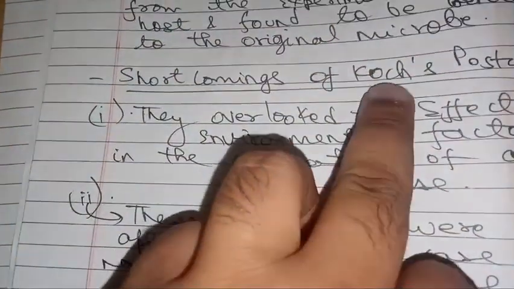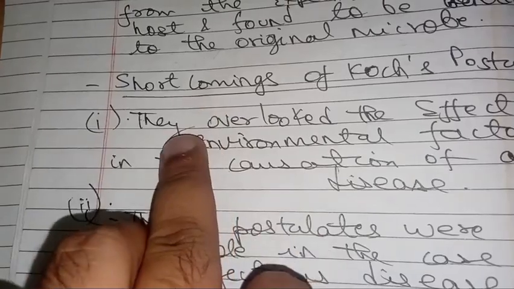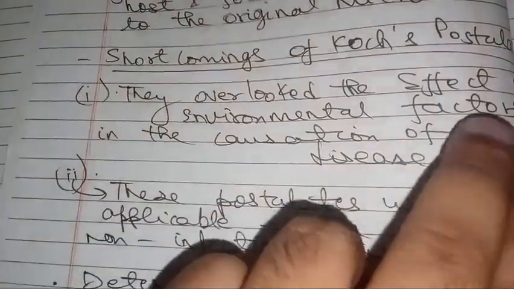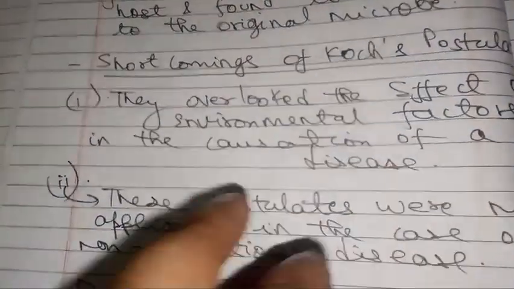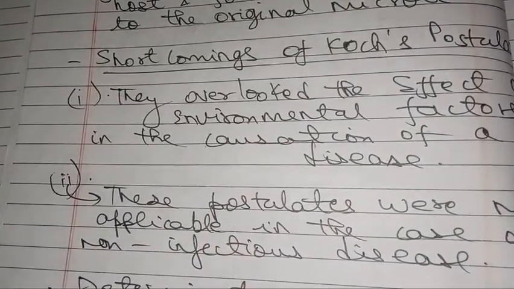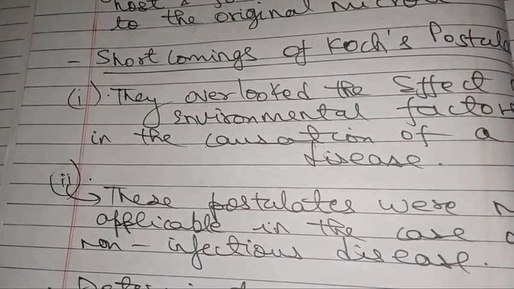Hello everyone. So we are discussing the shortcomings of Koch postulate. There are 2 most important shortcomings. That is, they overlook the effect of environmental factors in the causation of a disease. What this shortcoming is basically trying to say is that according to Robert Koch, the most important factor with respect to a disease was only and only the presence of the agent. But this is not true.